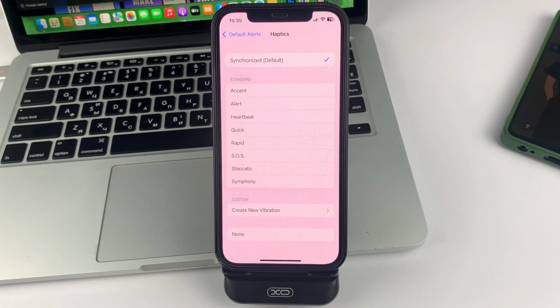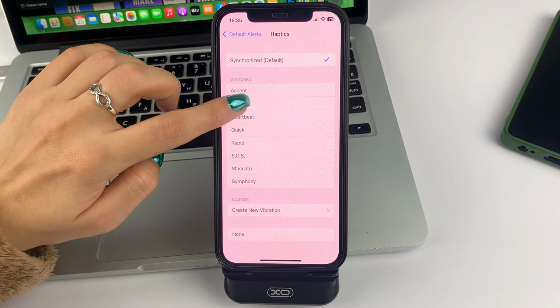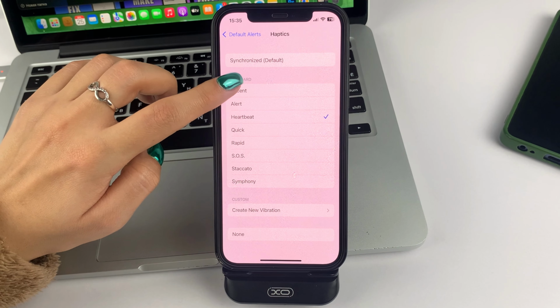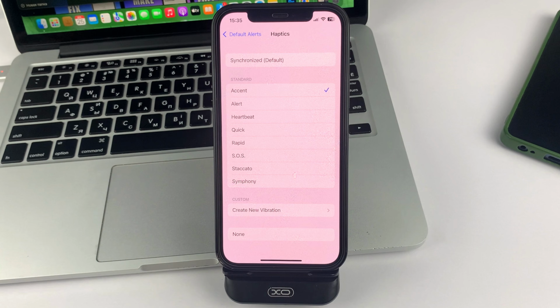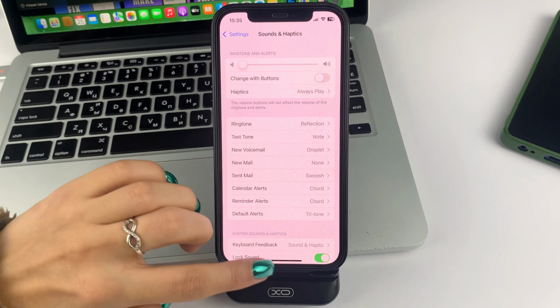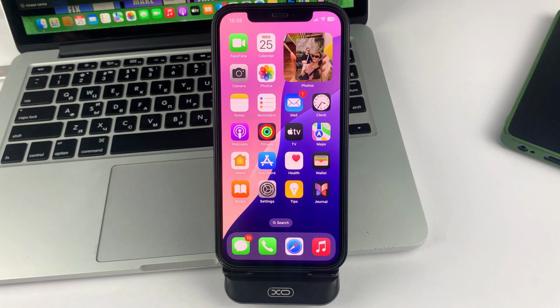Also, you can change the type of vibration for these notifications as needed. They're different too. And after you choose both vibration and sound, you can simply leave these settings. They will be saved automatically.